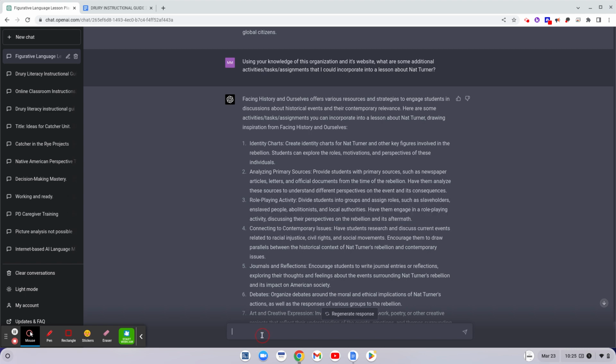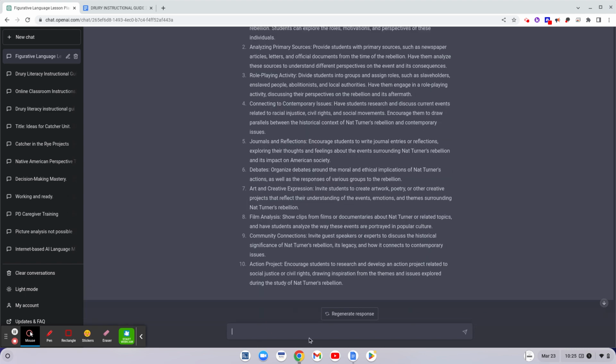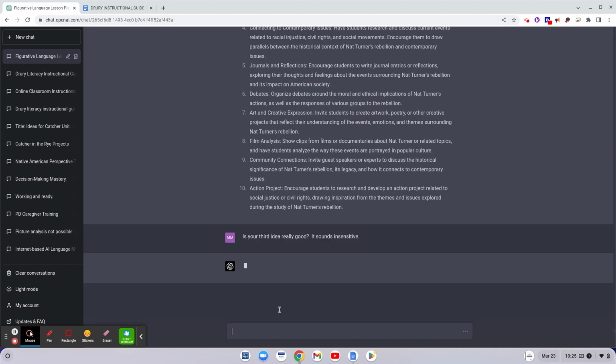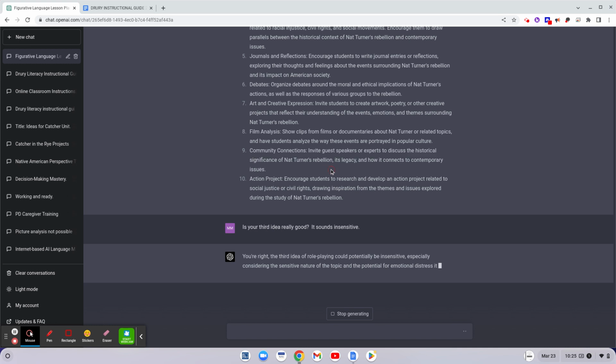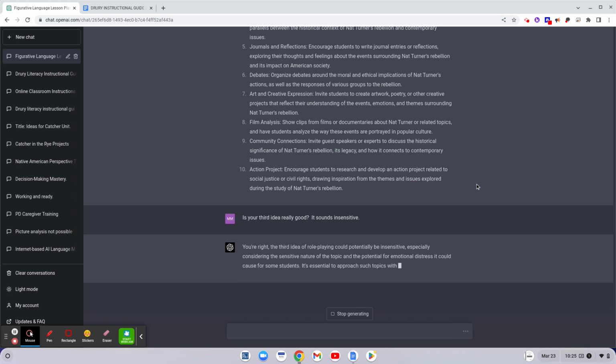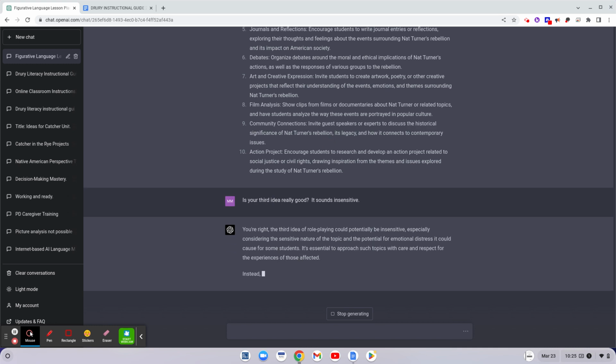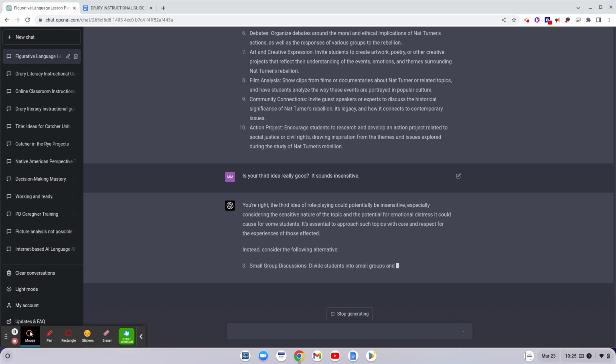I'm going to actually continue for one second and say, what is your third idea really good? It sounds insensitive. Let's just say that. You're right. The third idea could potentially be insensitive, especially considering the sensitive nature of the topic and the potential for emotional distress. It's essential to approach such topics with care and respect.